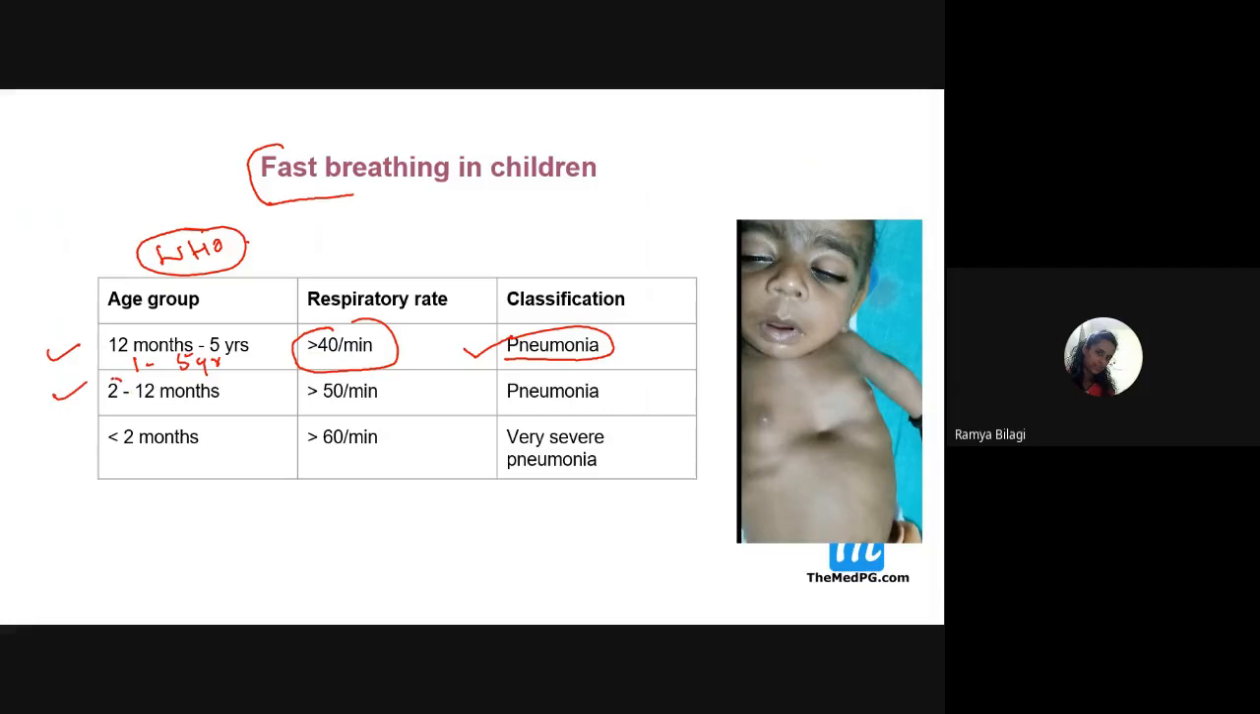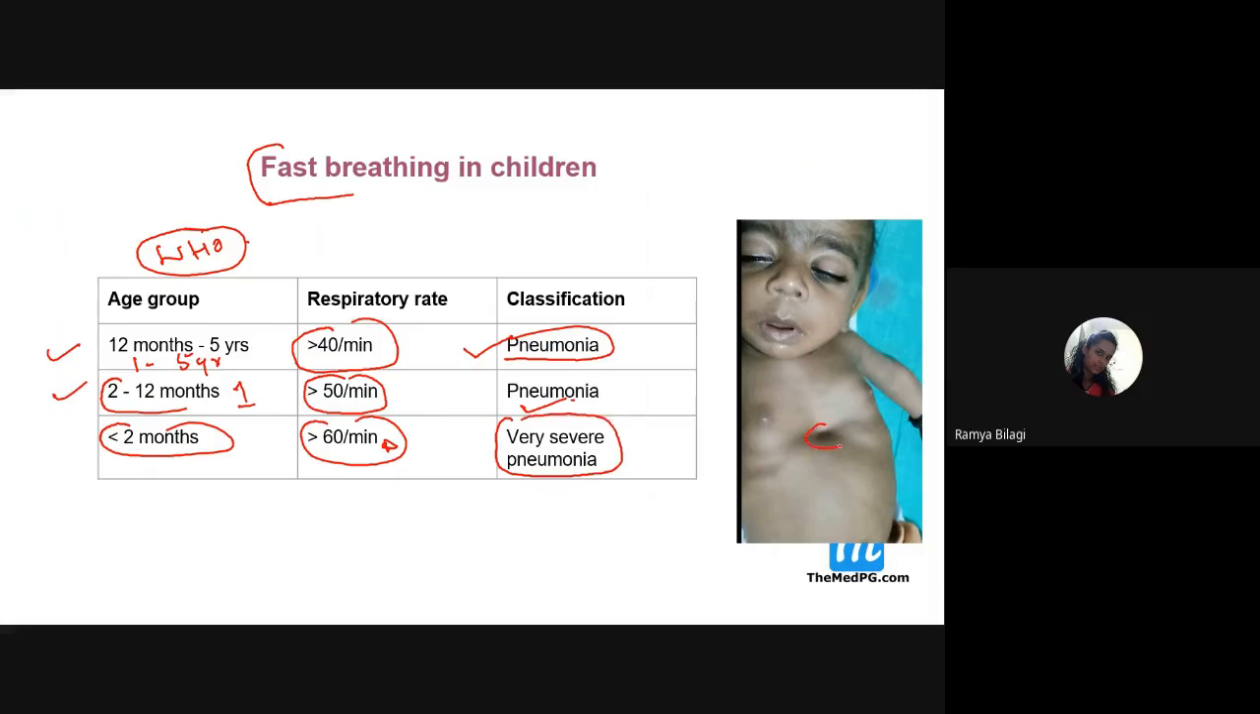If the child is 2 to 12 months, that is within 1 year, an infant, and the respiratory rate is more than 50 per minute, then again you categorize it as pneumonia. If the child is too young, less than 2 months, and the respiratory rate is more than 60, then you categorize the baby as which one, students? Very severe pneumonia. Now look at the picture over here.